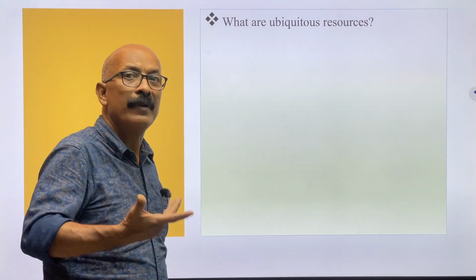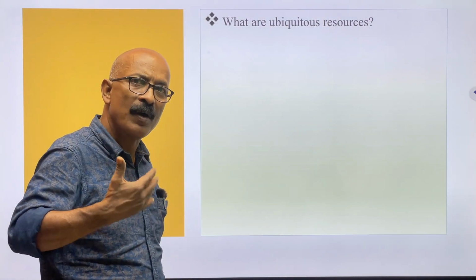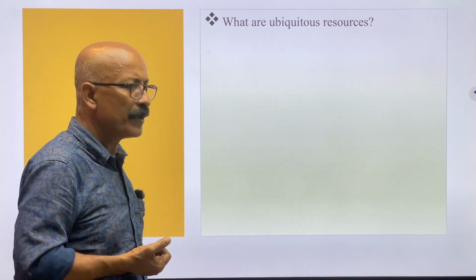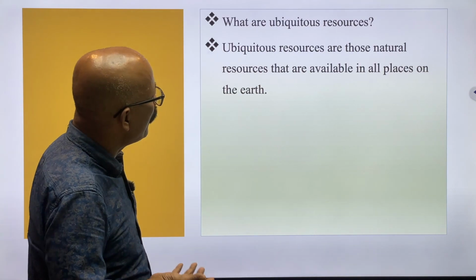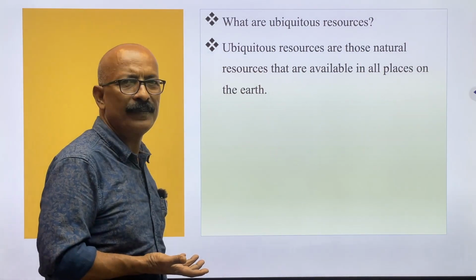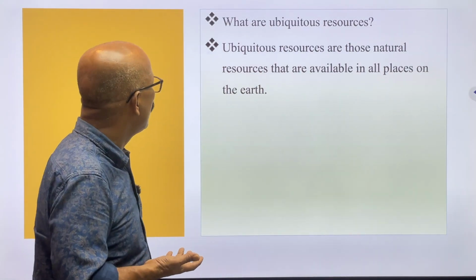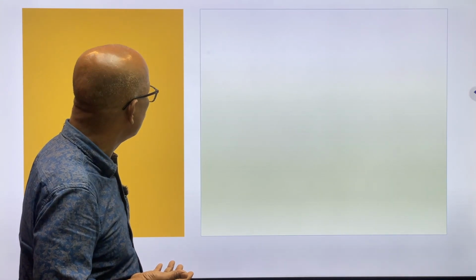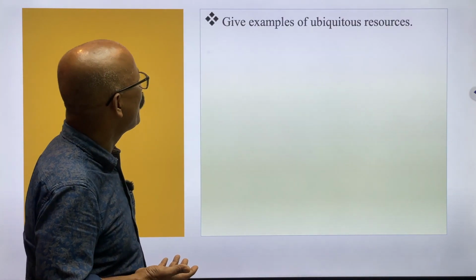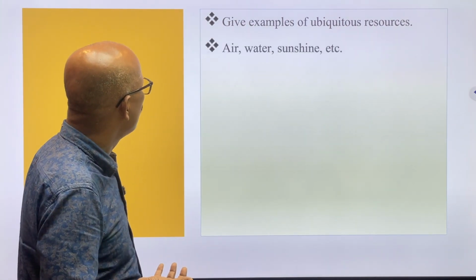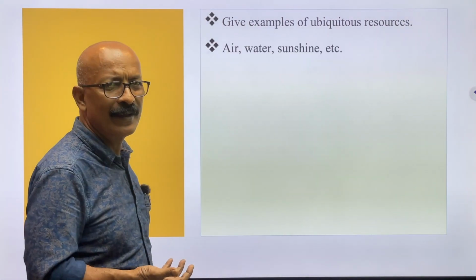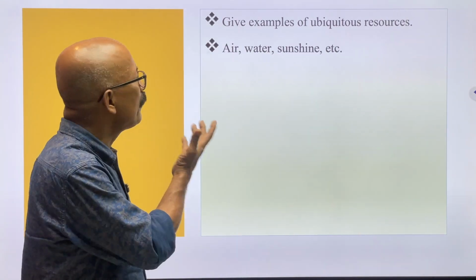What are ubiquitous? That is found everywhere. The resource which is found everywhere, this is called ubiquitous. Resources that are available in all places on the earth's surface. I have told you. And if there are any examples, give example of ubiquitous resource. That is solar energy, maybe wind, okay, air, water, sunshine, all are ubiquitous. These are found everywhere.